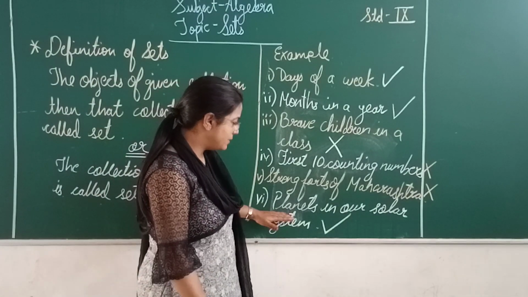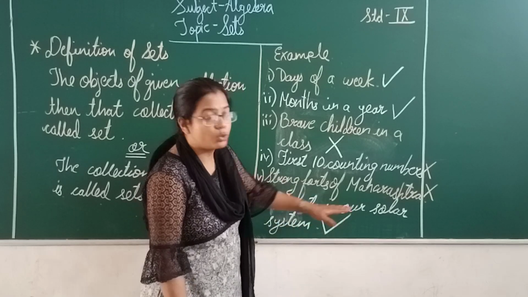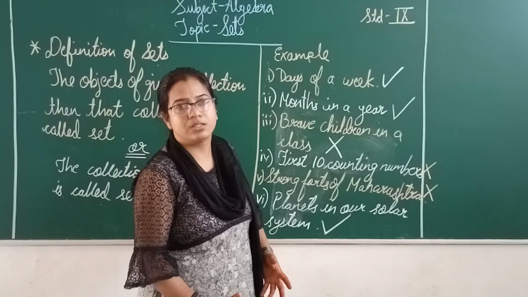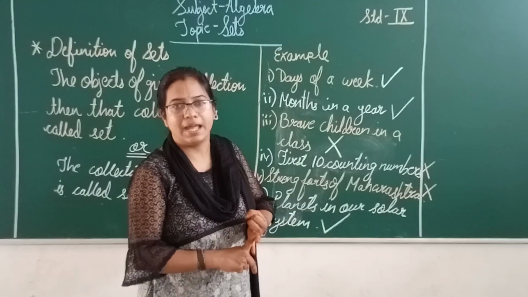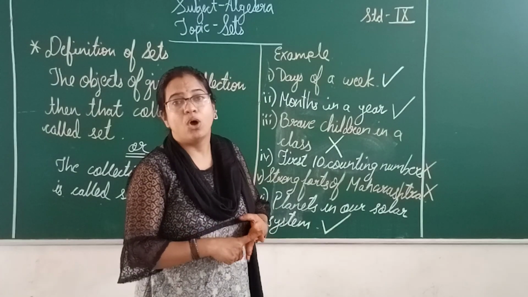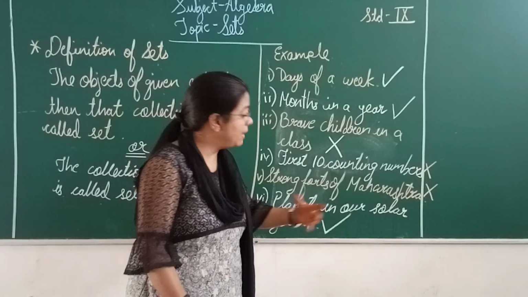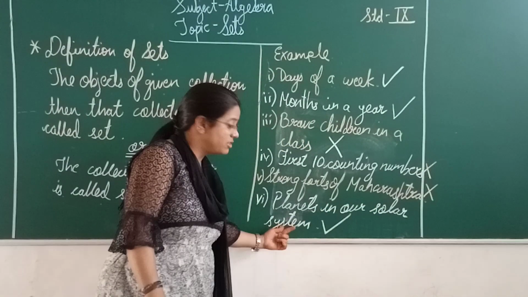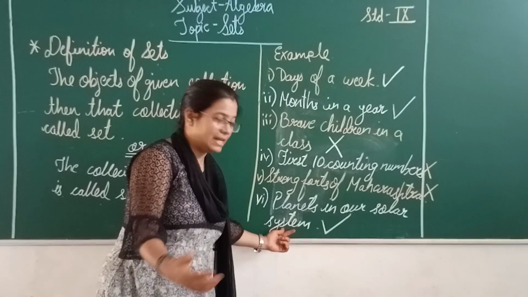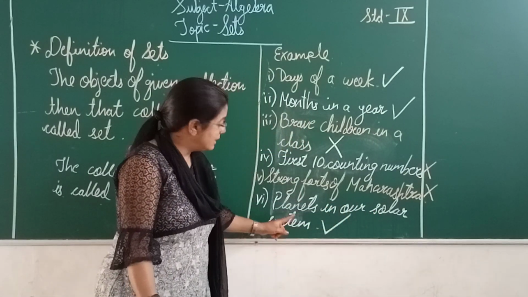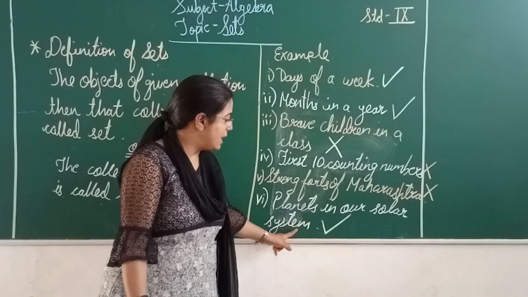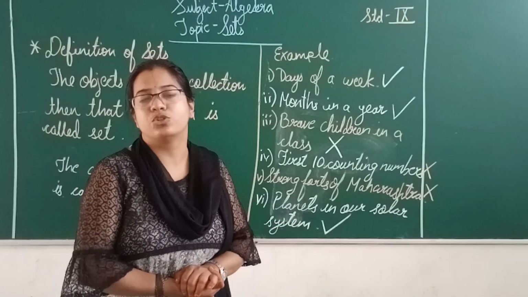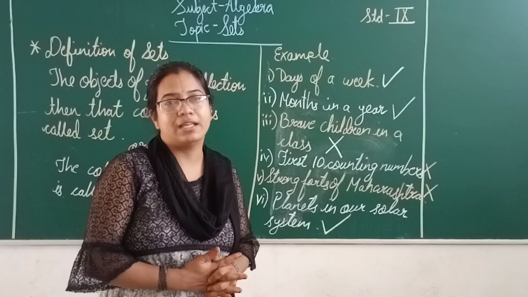The last example, if we will see, is planets in our solar system. Now we all know that in our solar system there are heavenly bodies, there are satellites, there are stars, there are planets. All these heavenly bodies together make a solar system. So here in this statement, solar system is representing a collection of objects, that is, it is representing a set. That is the reason planets in our solar system is an example of a set. So I hope you have understood the introduction part of the set, so we can study further.